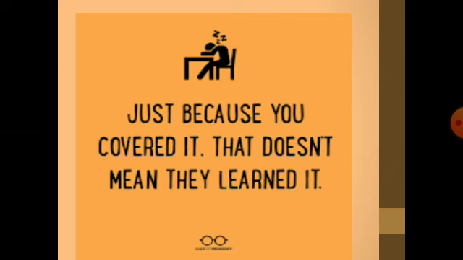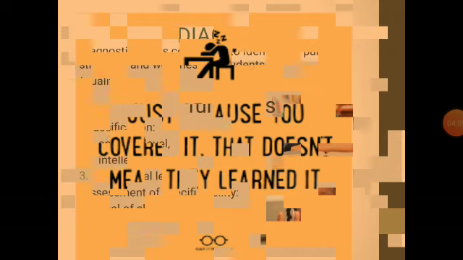Now, here comes the quotation. It says that just because you covered it, that doesn't mean they have learned it. As we know that in our hand we have 5 fingers and all 5 fingers are not the same. Similarly, there exist several kinds of students. Some have high cognitive levels while some have low cognitive skills. Some can grasp easily while some take time to understand, and hence we need to structure the lesson according to the diverse needs of the students.